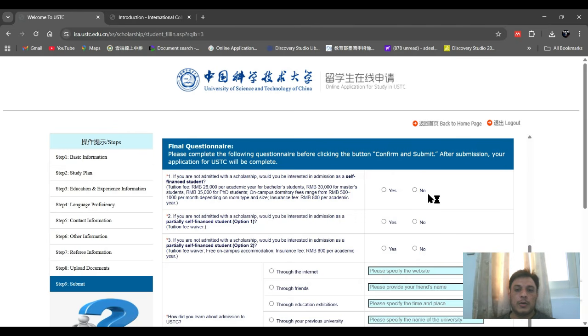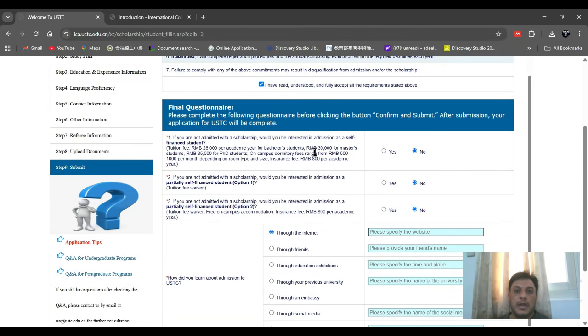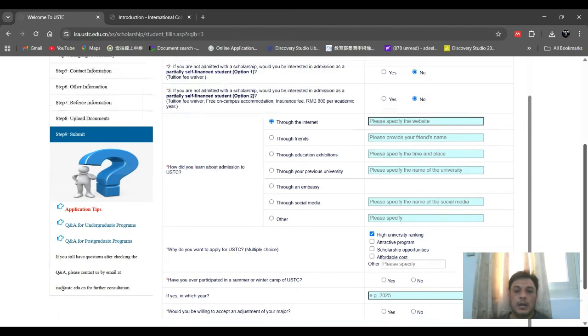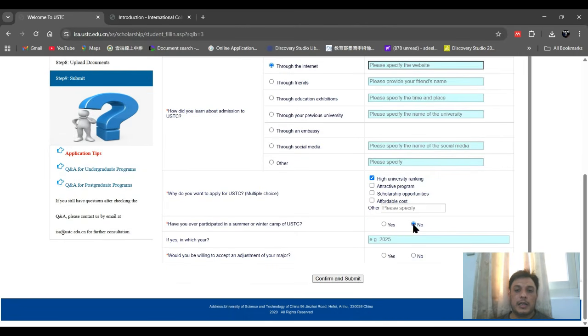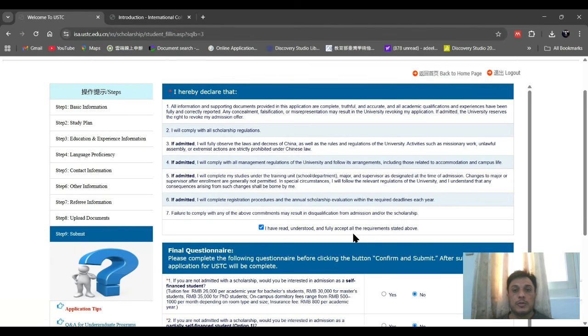You have to click no, no, no, because these all are for the self-funded scholarship. You don't need to hide that. After that, you can click yes, and submit. There is no need for any application fee, but you need the HSK language certificate, so you have to upload that one here. So remember this thing. I just want to show you that.